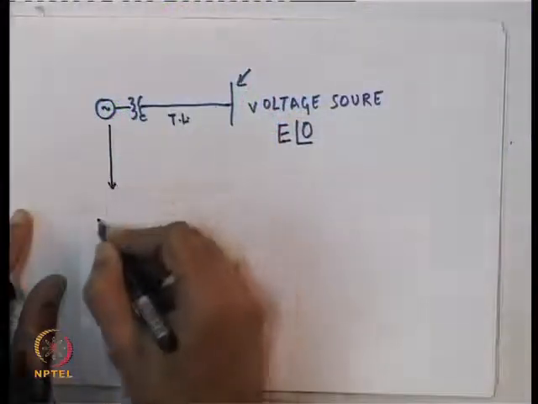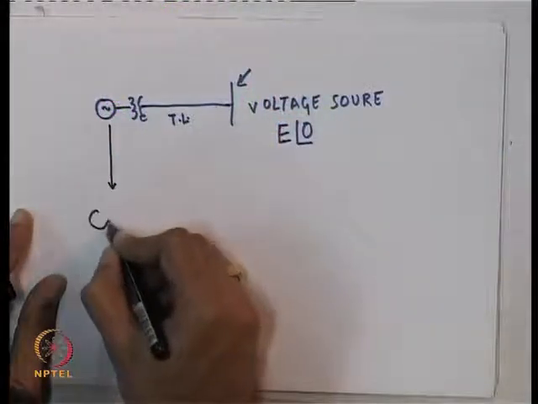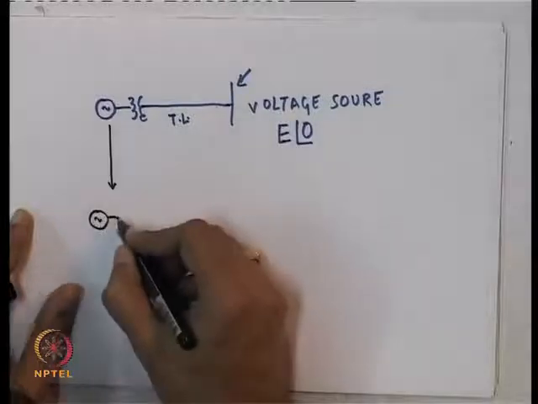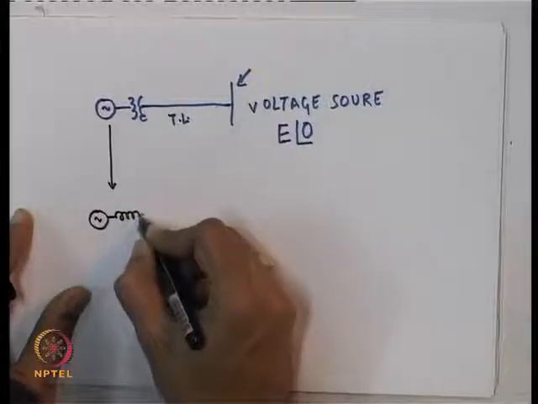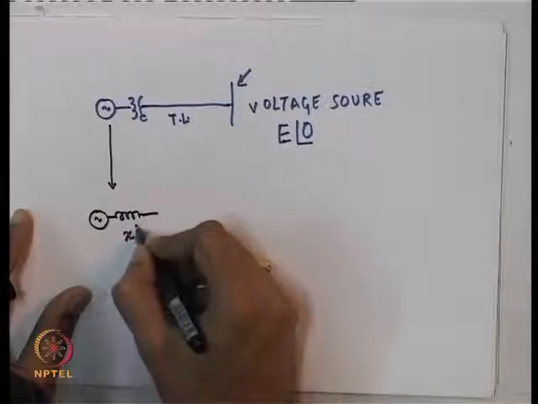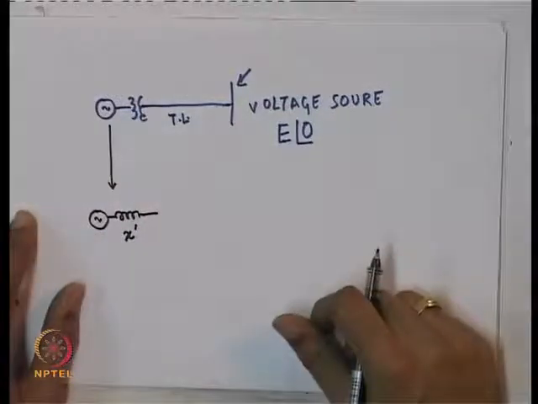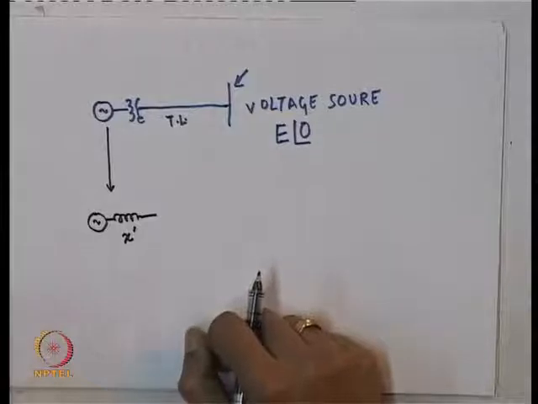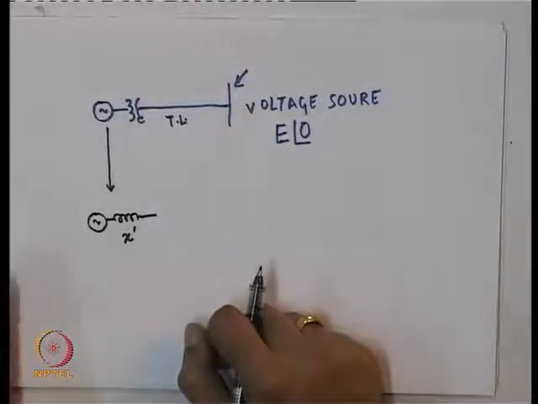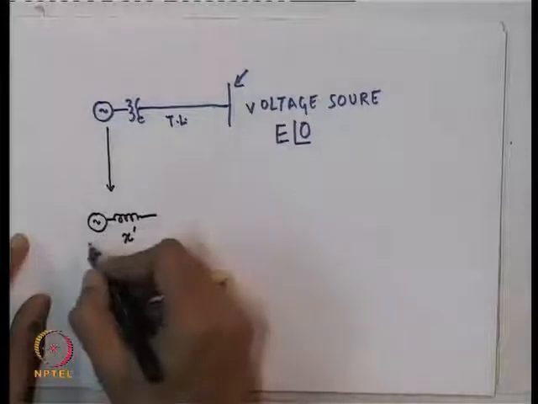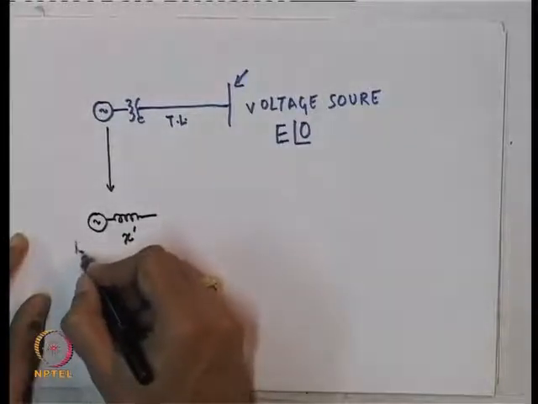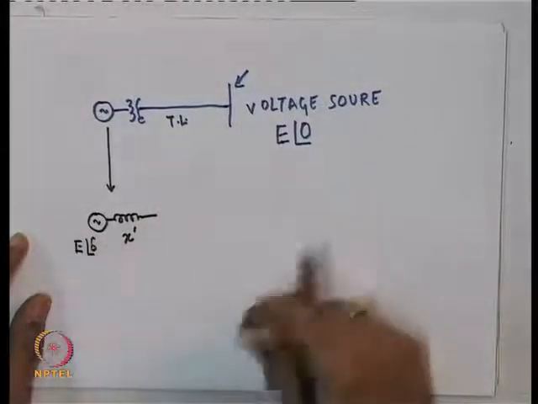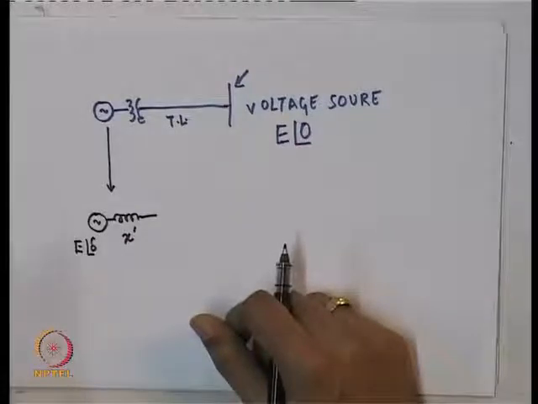For example, look at this example. The synchronous machine, let me model as a voltage source behind what is known as a transient reactance. How do we come to this model? We will do that in the course as the course moves on. Let me just tell you that this is not a very respectable model of a synchronous machine. I am just using it to highlight a certain phenomena.